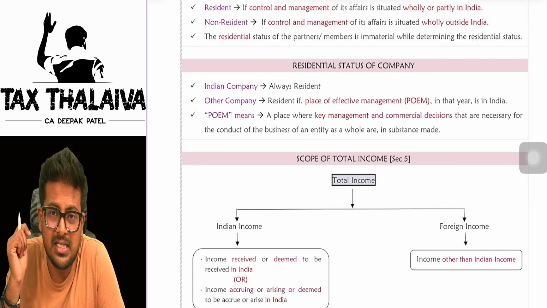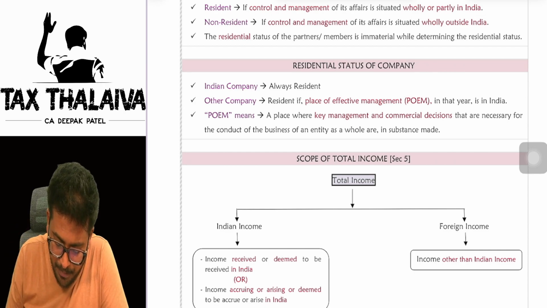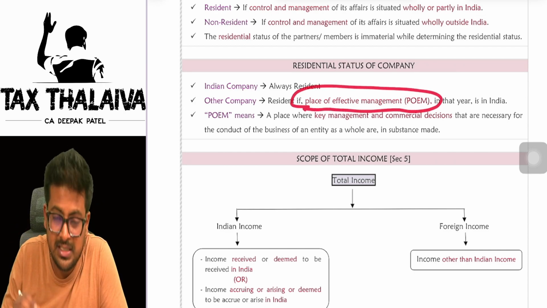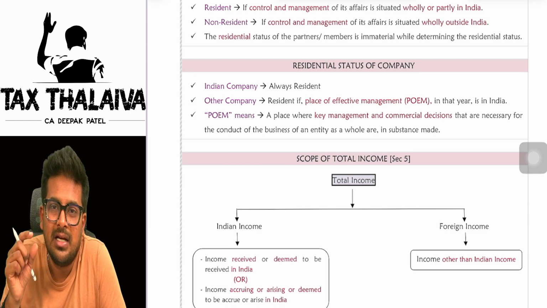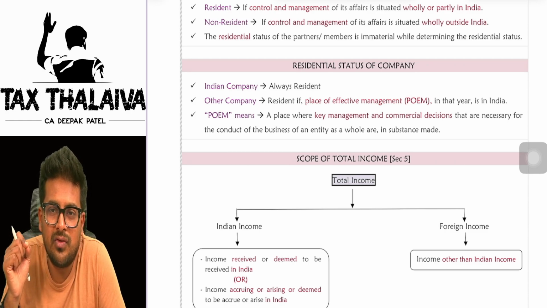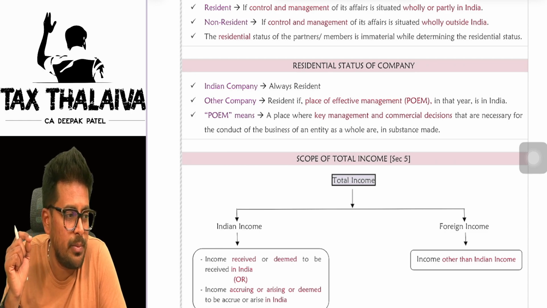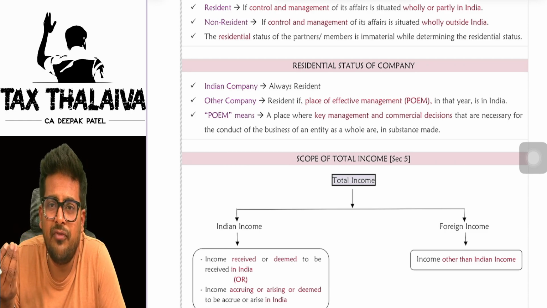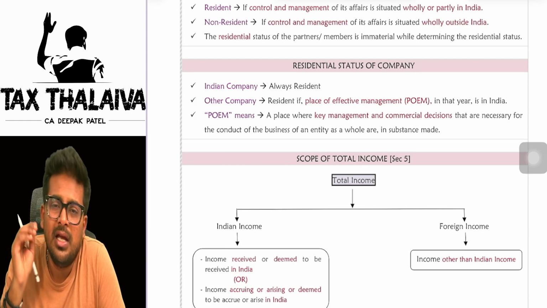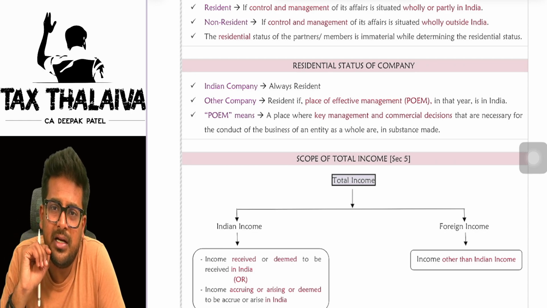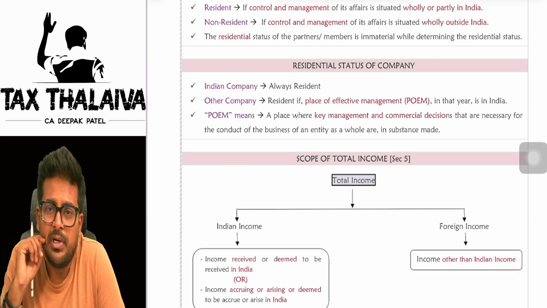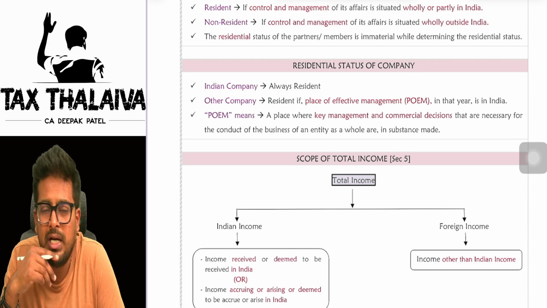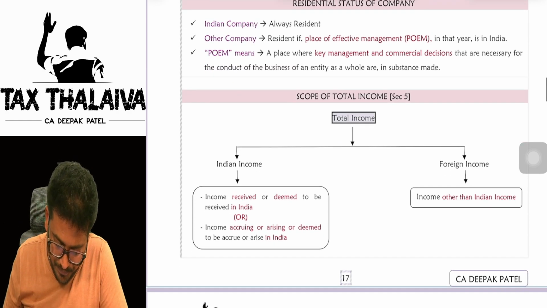So now, residential status in the case of a company. In the case of a company, what we check is not the control and management, it is the place of effective management. It is called place of effective management. So if the place of effective management of the company is partially or totally in India, it will be called a resident company. If the place of effective management of the company is totally outside India, it will be called non-resident.